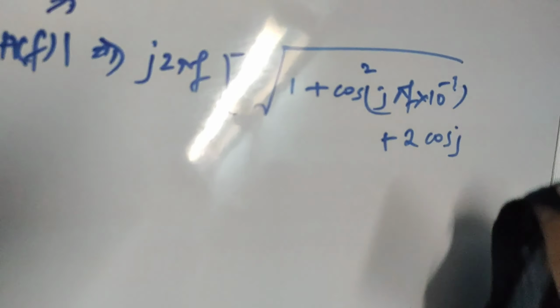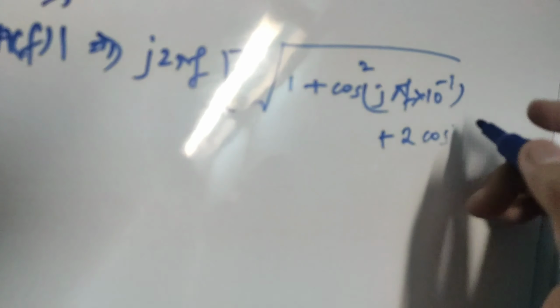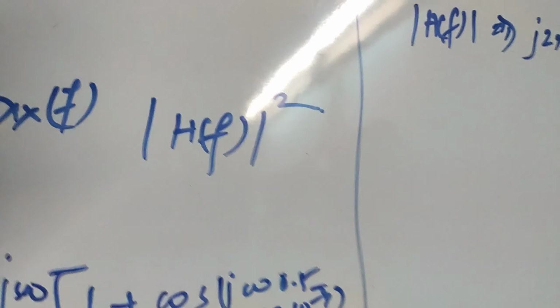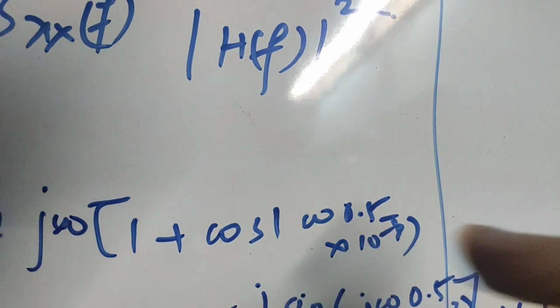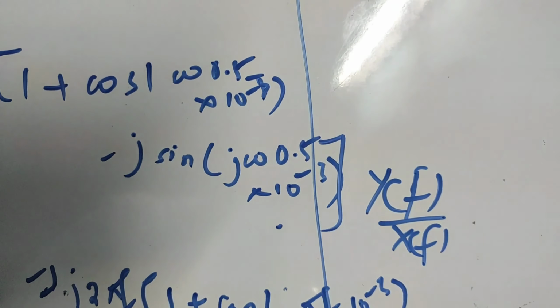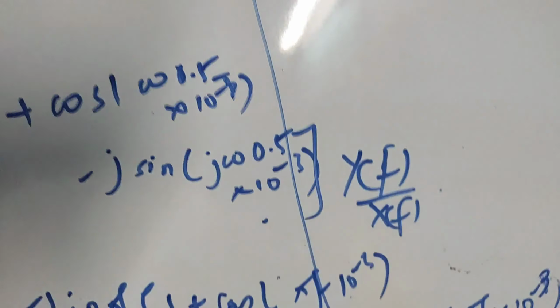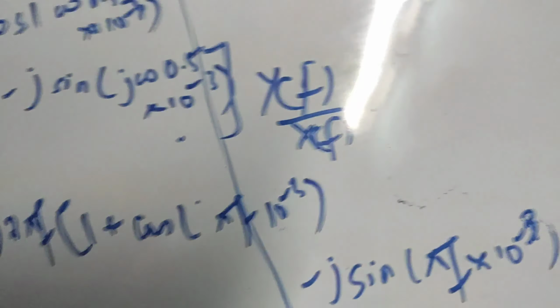I think I have made a mistake. This will not be j. Here it will be only cos theta plus j sin theta, guys. Wherever there is j, you just rub it out. Right, now it is correct. Cos theta minus j sin theta. Yes. So this will not be j.